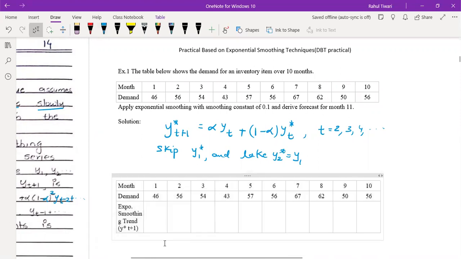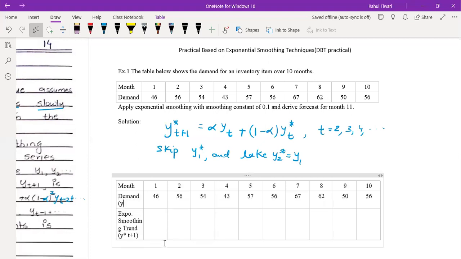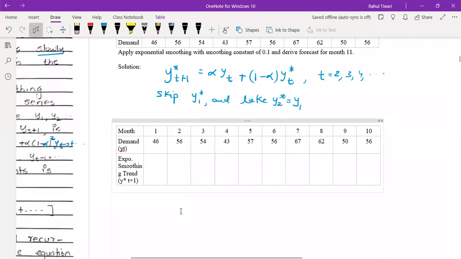This is all the values of your yt. Draw the table below as well. So I will tell you how to compute these values.